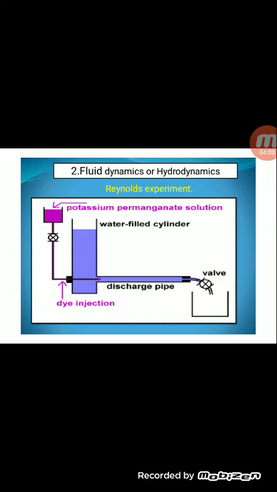After that, there is a discharge pipe, and on the discharge pipe there is a valve, and a receiver is also present there. First of all, we pass the dye injection through the water filled cylinder, and observe the flow of this dye injection in the water filled cylinder.